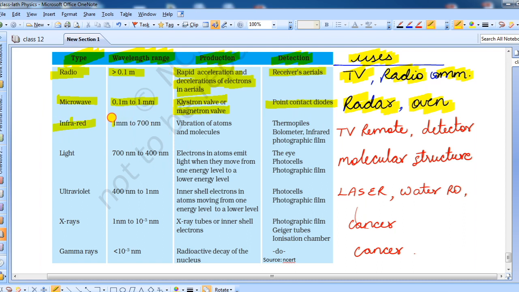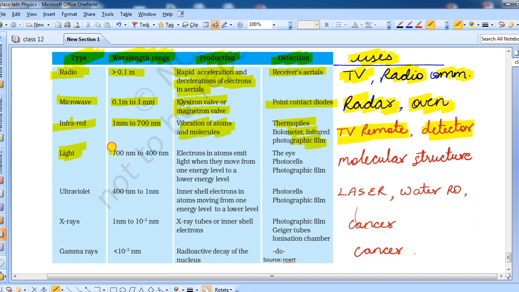Its wavelength range is 1 millimeter to 700 nanometer, and production is by vibration of atoms and molecules. Detection you can read here. Uses are in the TV remote, where infrared waves are used, and also some infrared detectors use infrared waves.